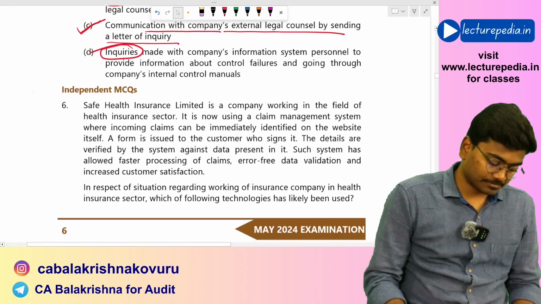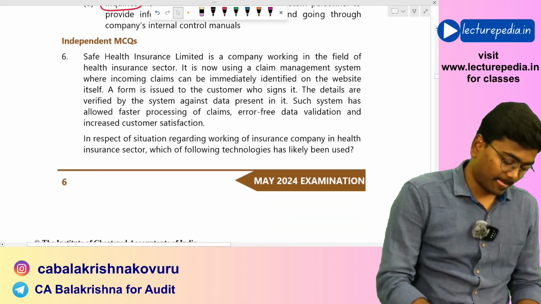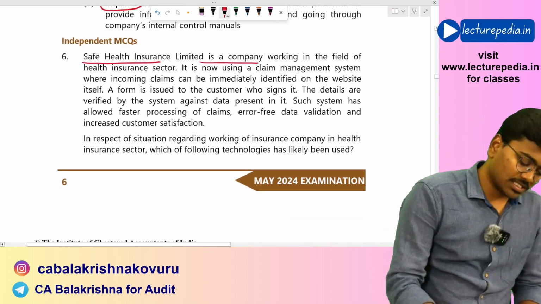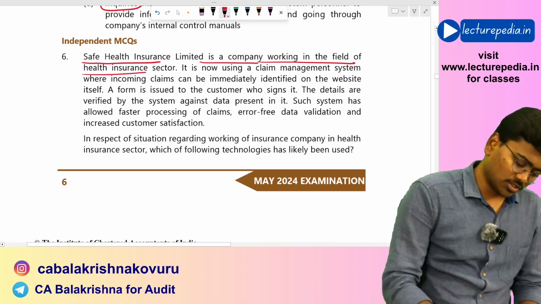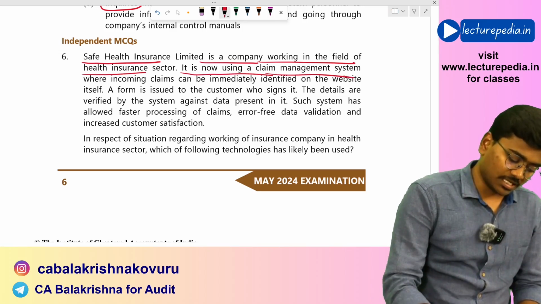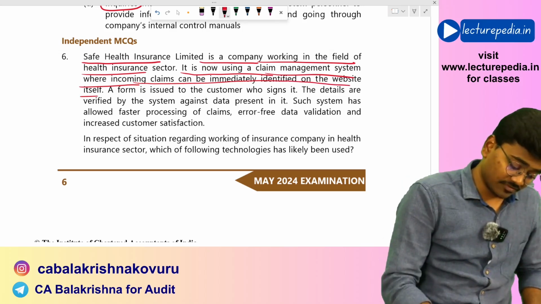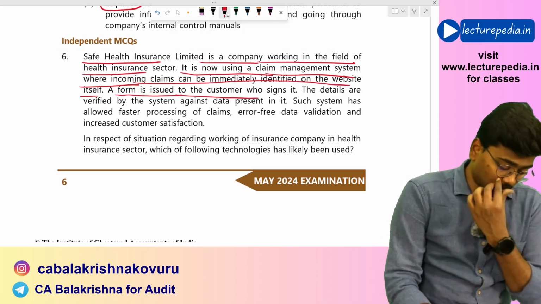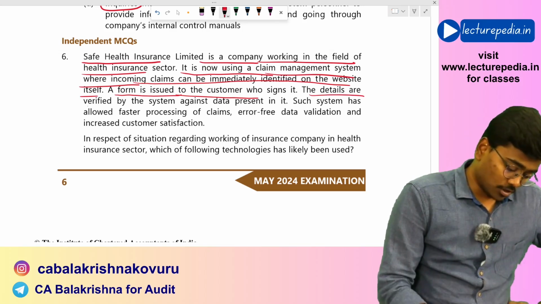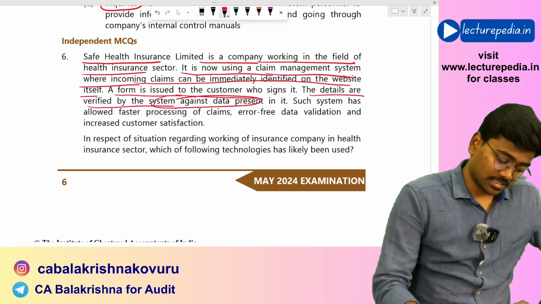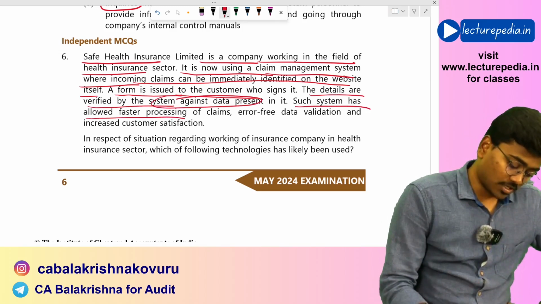Next, independent MCQs. Safe Health Insurance Limited is a company working in the field of the health insurance sector. It is now using a claim management system where incoming claims can be immediately identified on the website itself. A form is given to the customer who signs it. The details are verified by the system against data present in it. Such a system has allowed faster processing of claims.